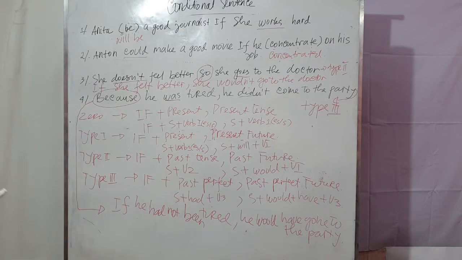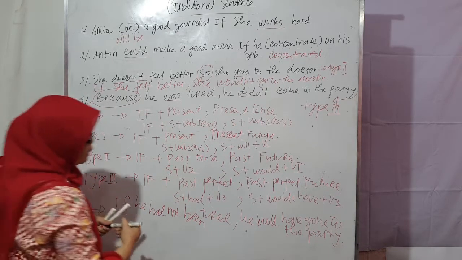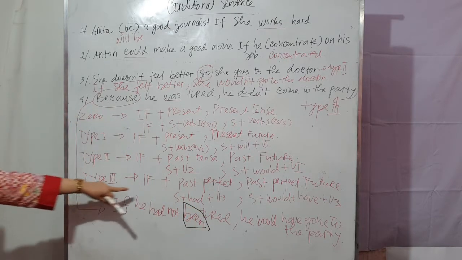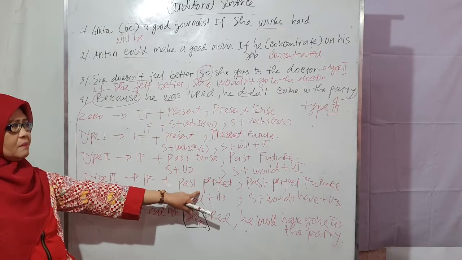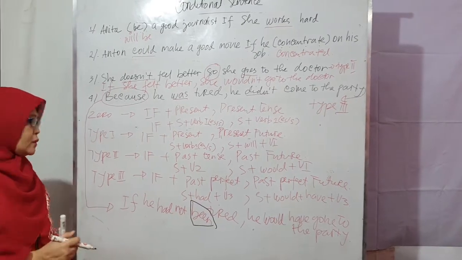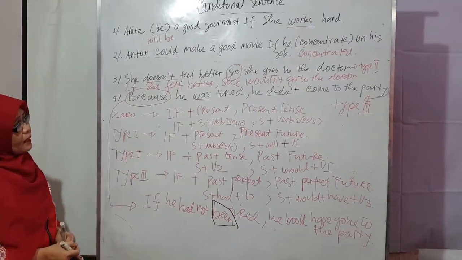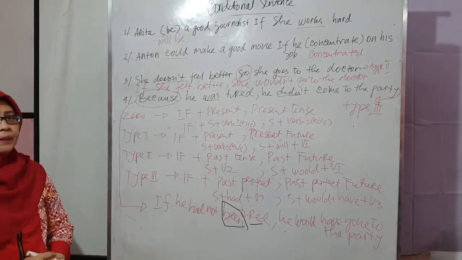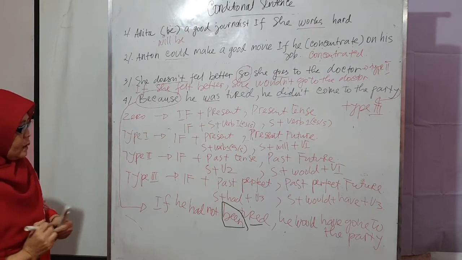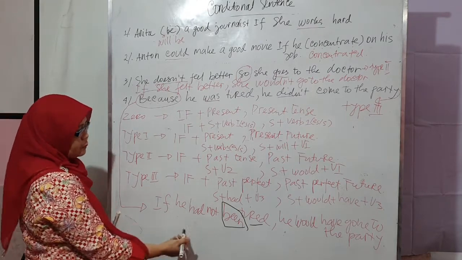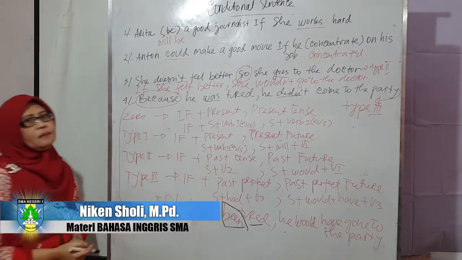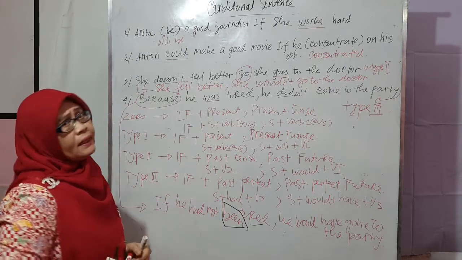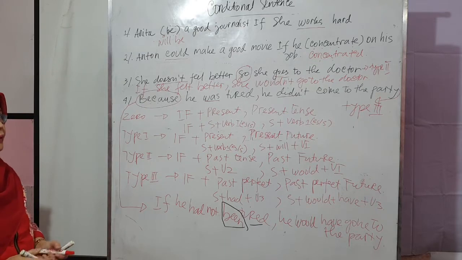Maybe you will ask me, why, ma'am, must it use been? Because in this pattern there is no been here. Maybe you will ask me. That's a good question. You must realize that tired here is not a verb. So if there is no verb, the sentence in the past perfect must use been. Okay, students? Do you understand? Is it clear for you?